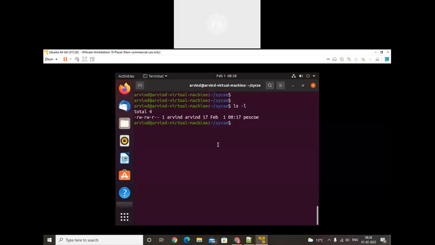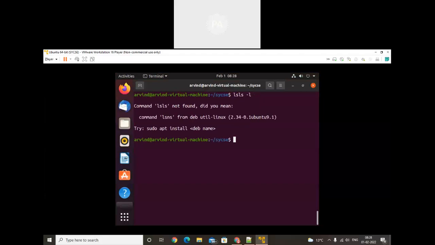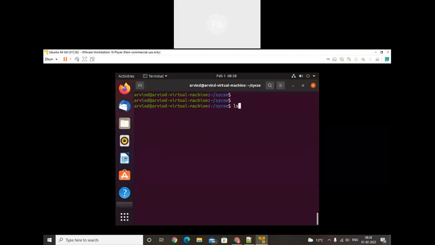See, this one is my file. I will use ls -l. Now check out: the first part will be the owner, the second part will be the group owner, and the third part will be the author. Did you get that? Okay. So now I will be the owner.